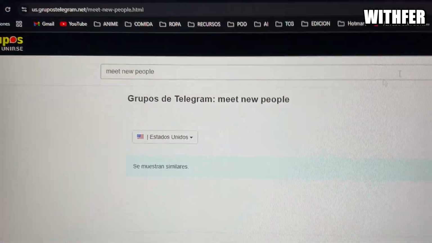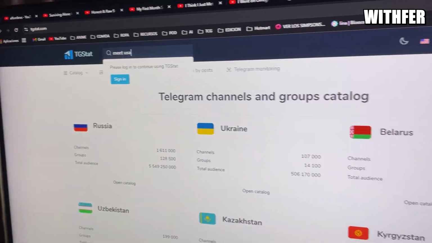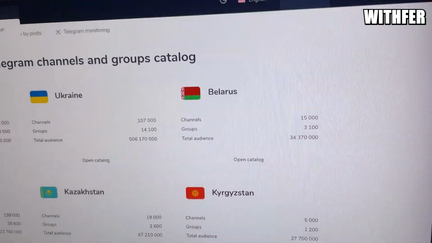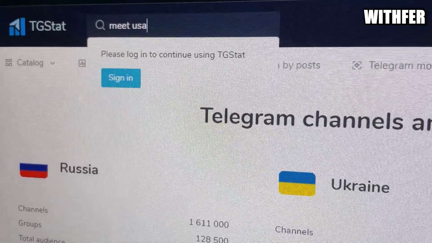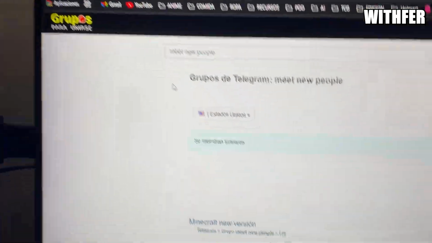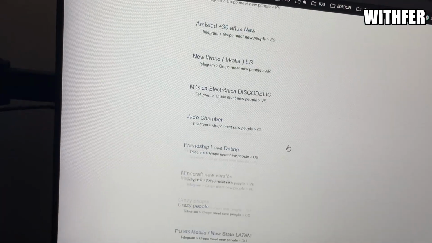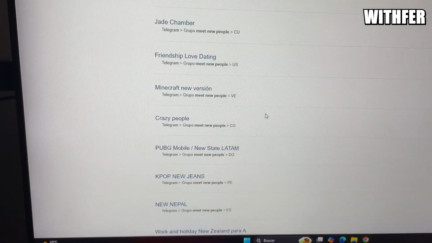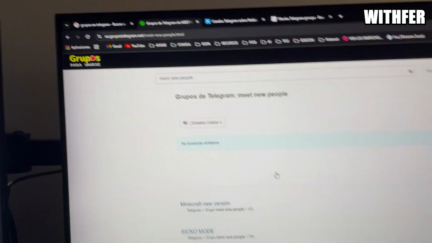This website, or this website, or for example this website, works the same as an app. You have a search bar, write the word that you want to find, and select the group that you want to join. Okay, this is too easy. I use this on my mobile.